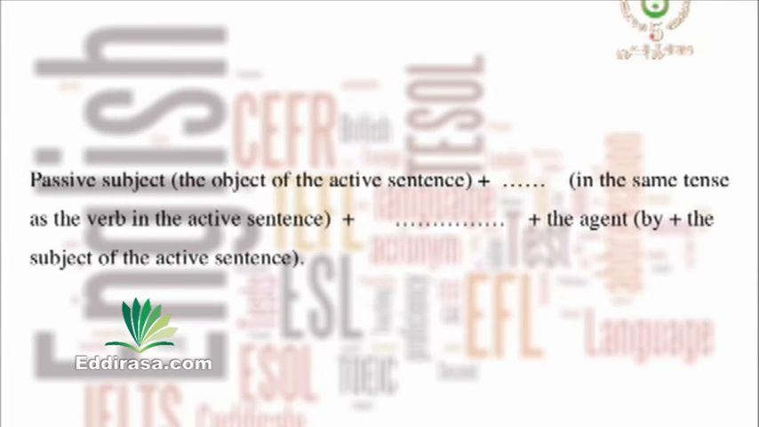The passive subject, which is the object of the active sentence, plus to be in the same tense, remember, as the verb in the active sentence, plus the past participle, don't forget, so you have to learn your irregular verbs, plus by the agent, by the subject of the active sentence, that is the agent. All right? Now let's move to the practice, as usual.